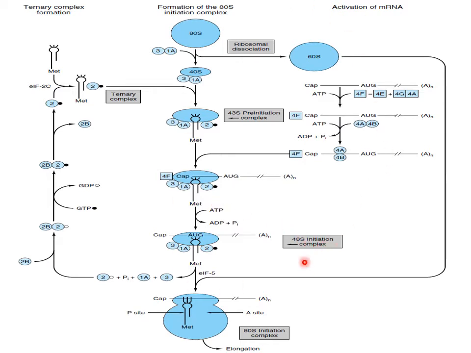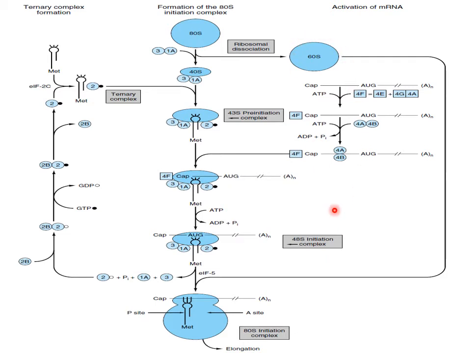So in eukaryotes we have so many factors, but in prokaryotes we have only 3 factors. In this way the 48S initiation complex is formed in eukaryotes.